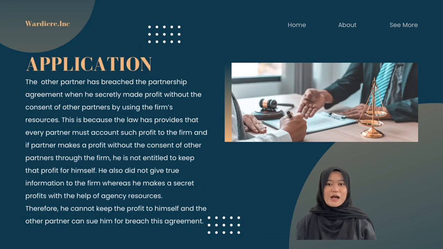So, for the application of this case, the partner has breached the partnership agreement when she secretly made a profit without the consent of the other partner by using the firm's resources.